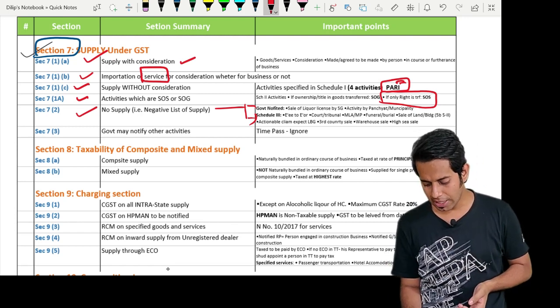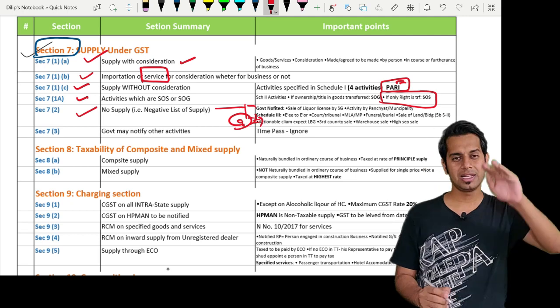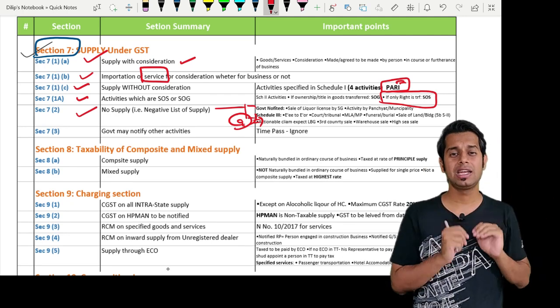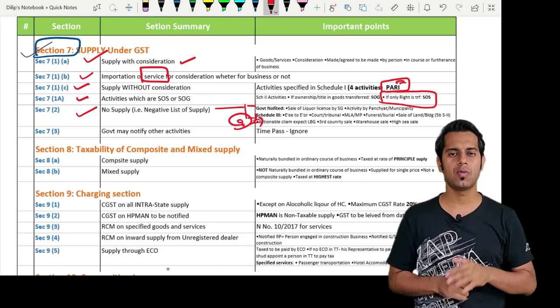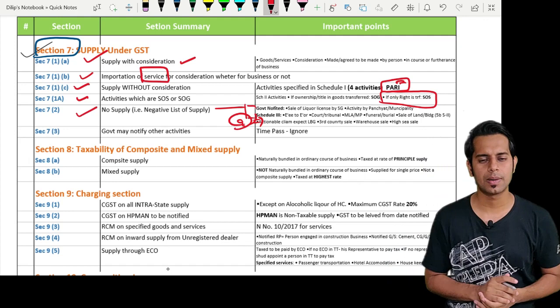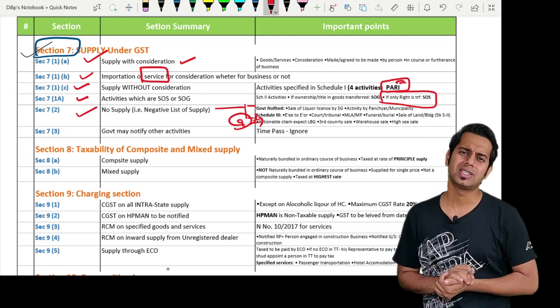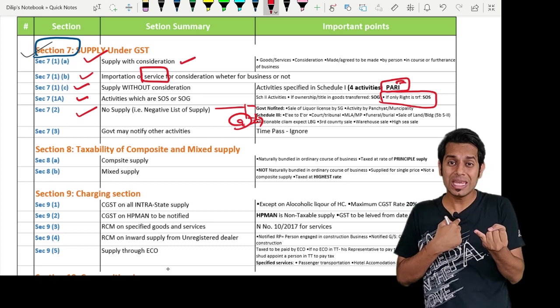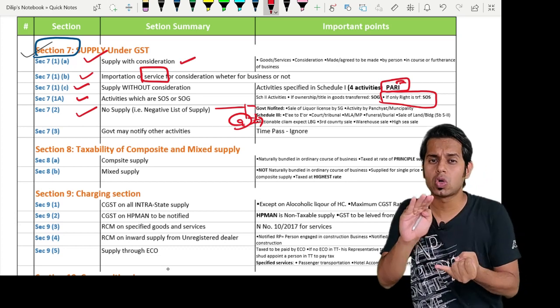And there are totally 9 activities in schedule 3. There is something called schedule 3. This schedule 3 gives the list of activities which will not be treated as supply of goods or supply of services. They will neither be treated as supply of goods nor be treated as supply of services. Sir, which are these activities, sir? These activities are: point number 1, services given by an employee to the employer in the course of employment.